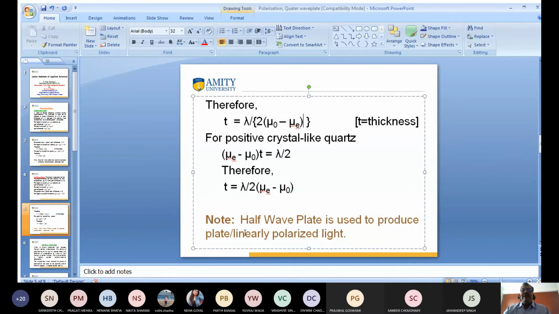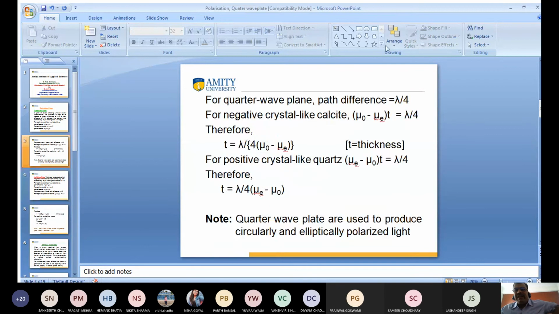A half wave plate is used to produce linearly polarized light, and a quarter wave plate is used to produce circularly and elliptically polarized light. Later on, I will discuss how we can produce circularly polarized light, and what elliptically polarized light and plane polarized light are. You get my point?